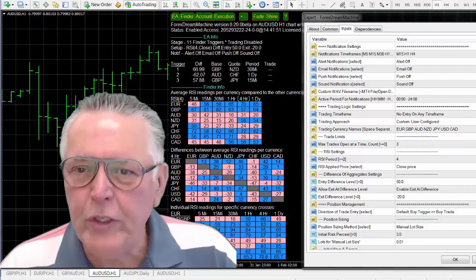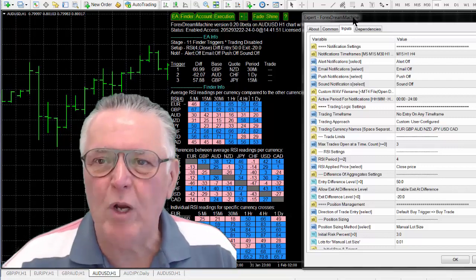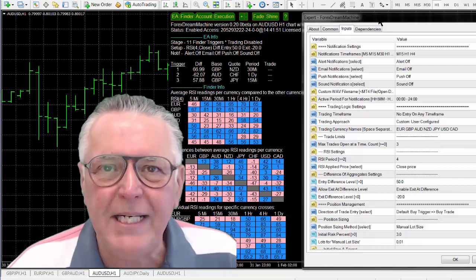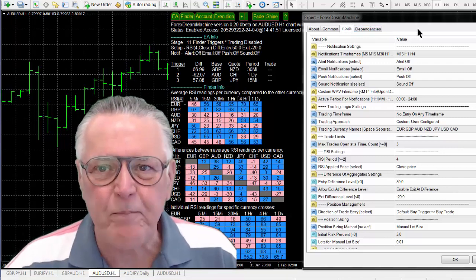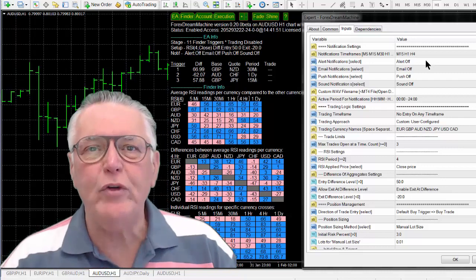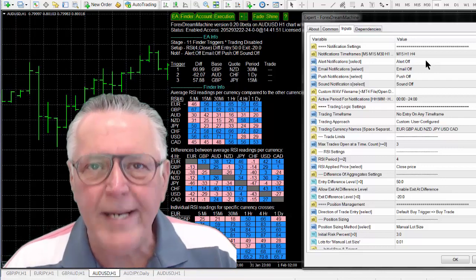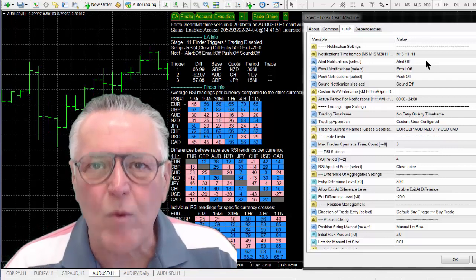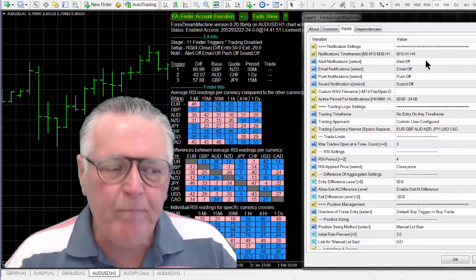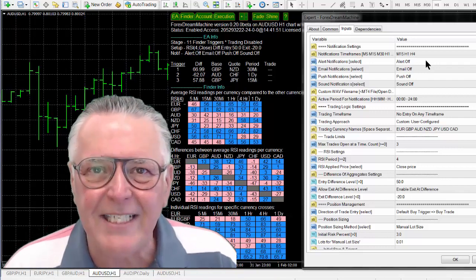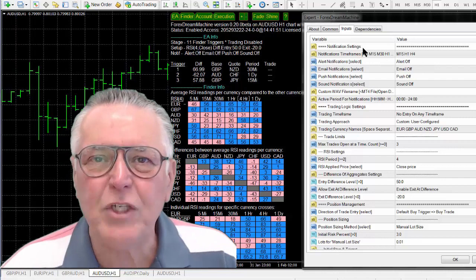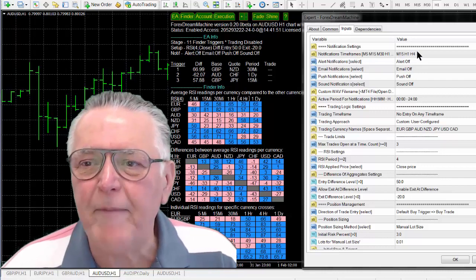Anyway, let's move on to the input section of the Forex Dream Machine Expert Advisor. I'm just going to go through the settings one by one and explain why they are there and why they are important. It's very important that you understand these settings pretty well. Right, so let's start with the first one, notification time frames.